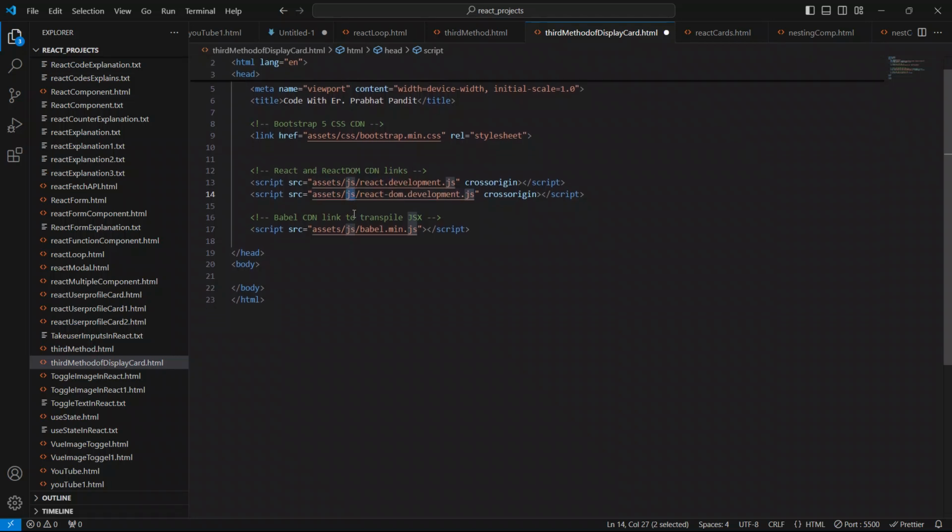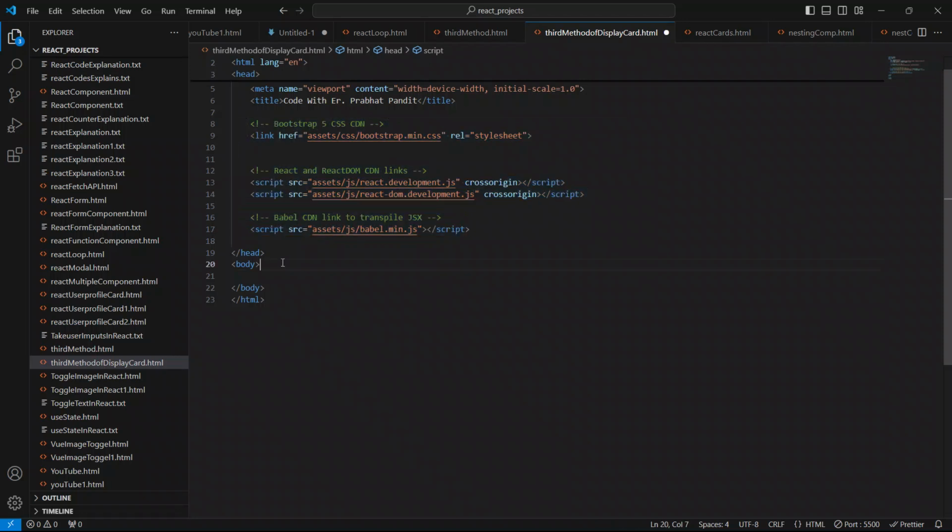And this is the CDN link for Babel. It is going to transpile the JSX back into plain JavaScript, which will be compiled by the browser's JavaScript engine. That's why we use Babel here. It is a browser version of Babel, and it is also inside the folder assets, inside the folder JS, and there is a file called babel.min.js. We are done with the CDN links, and now our file should work perfectly.